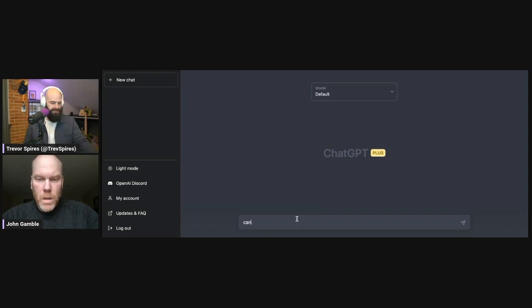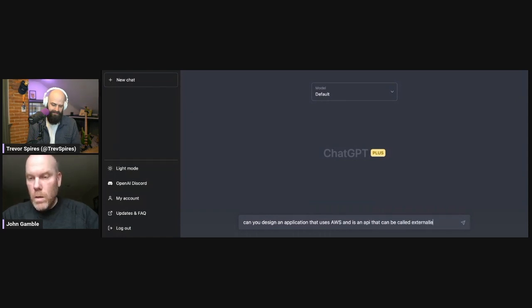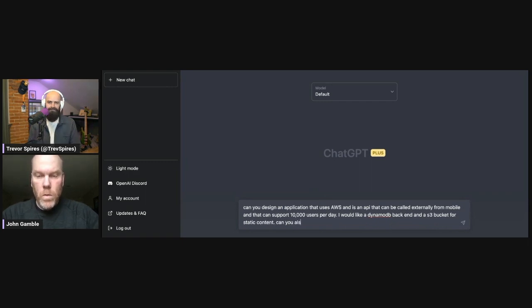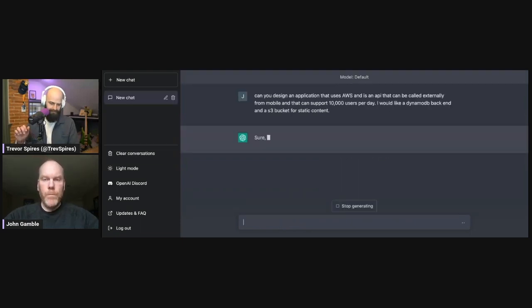Let's see. Can you design an application that uses AWS as an API that can be called externally from mobile applications, and that can support 10,000 users per day, like a DB backend and an S3 bucket for static content. And you can also, okay, we'll start with that. See what it does.